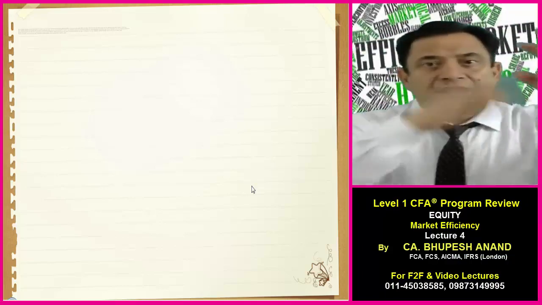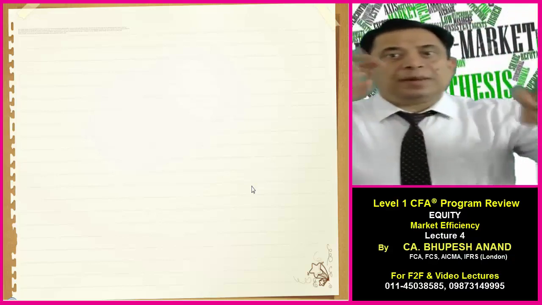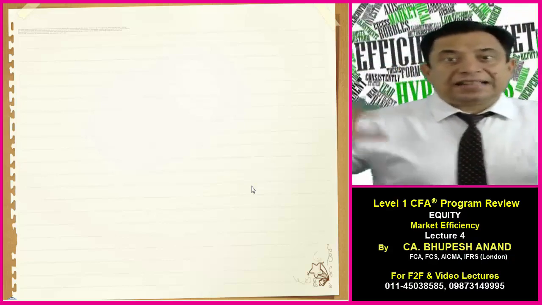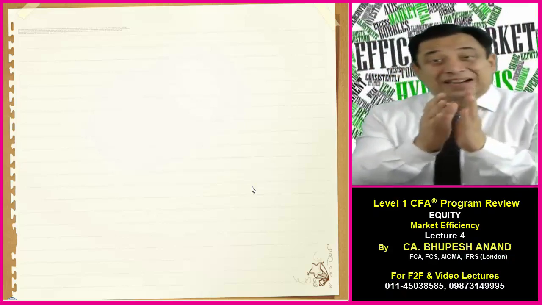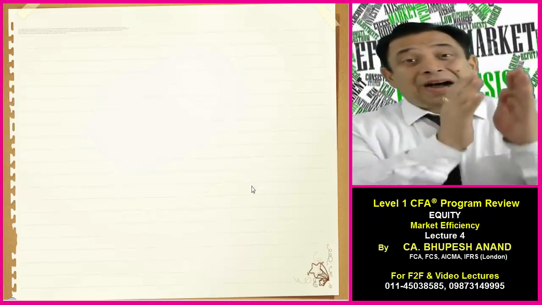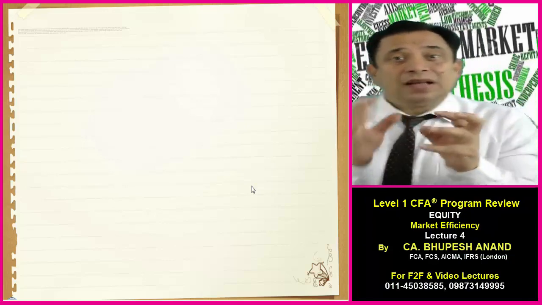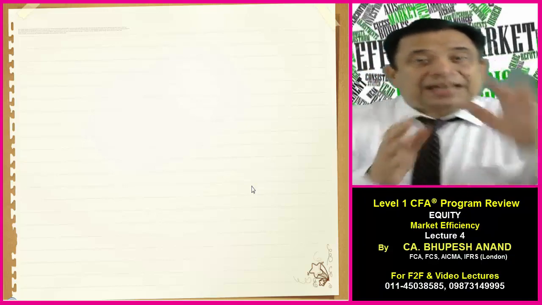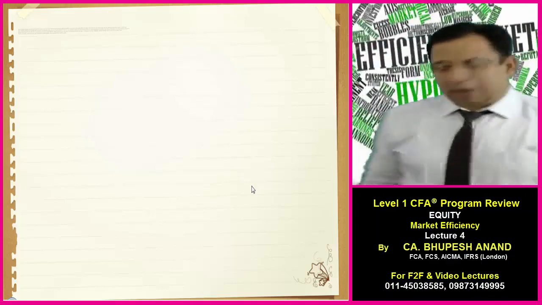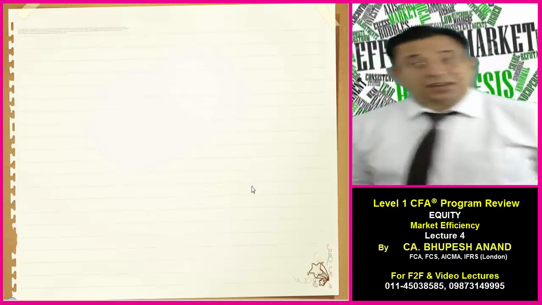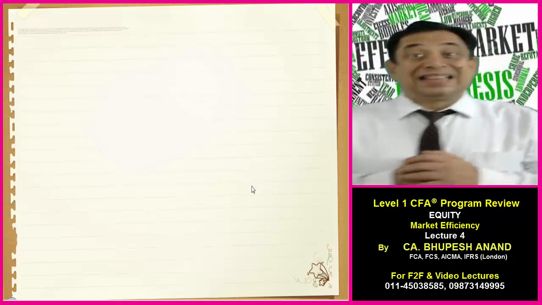Weak form. What is a weak form? What is semi-strong form? And what is strong form? So we will be discussing these forms and the features of these. Now, as per this hypothesis, by Eugene Fama, I will be telling you the name of the person who has invented this, market efficiency can be divided into 3 parts. Market efficiency can be divided into 3 parts. One is weak form, second is semi-strong form, and third is strong form.